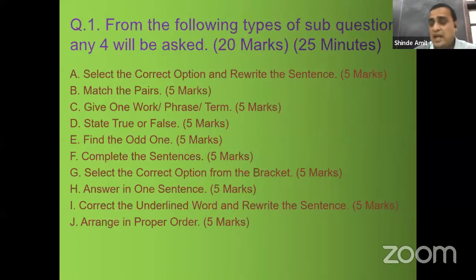When we consider the entire 100 marks paper, 80 theory paper, 20 ABT paper, out of 100 marks, 20 marks objective questions in theory paper and 20 marks of ABT, total 40 marks weightage is for objective questions, and the remaining 60 marks are theory questions in the 80 marks paper. So from that point of view, these 20 marks are of utmost importance. So out of A, B, C, D, E, F, G, H, I, J, any 4 combinations will be asked, and you have to attempt all the questions. There won't be any option.